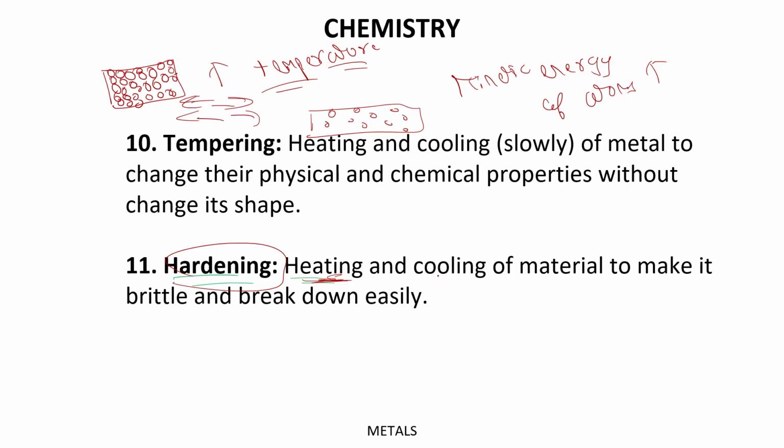Thereafter, when we have done the heating and changed the shape, we start cooling it so that when the temperature goes down, kinetic energy also goes down, and the metal will take the shape which we have provided. Okay.